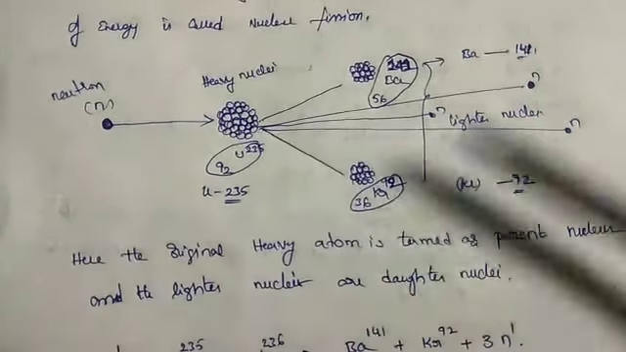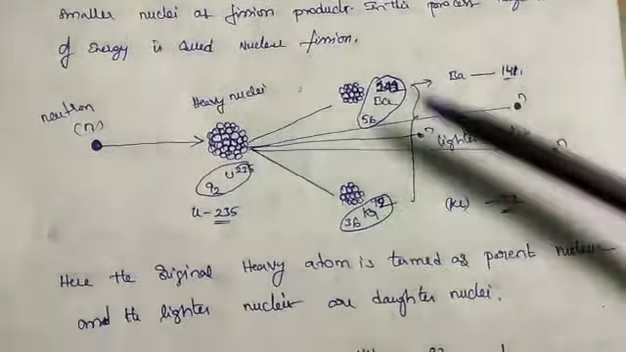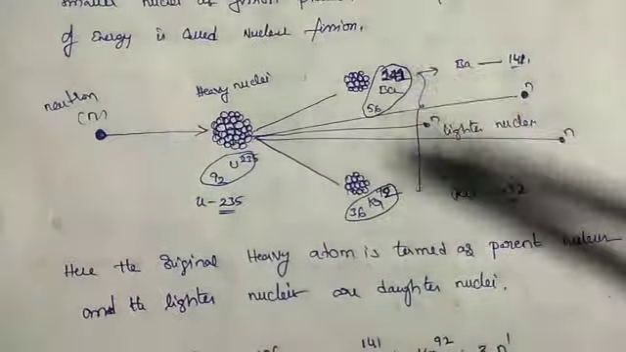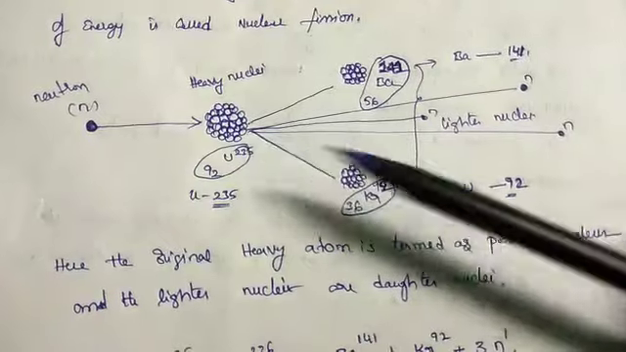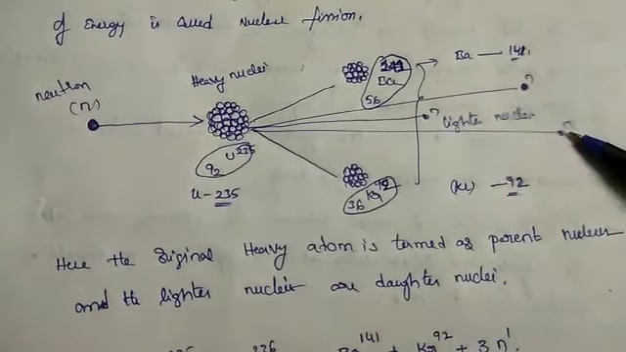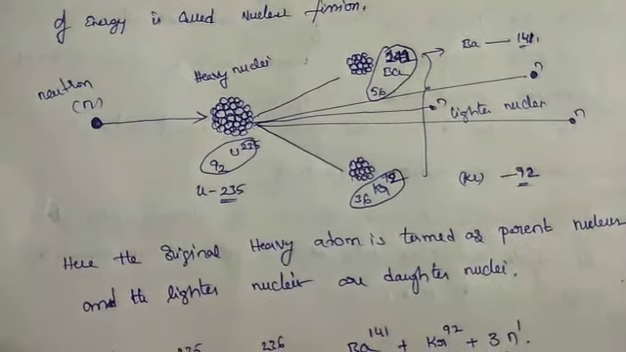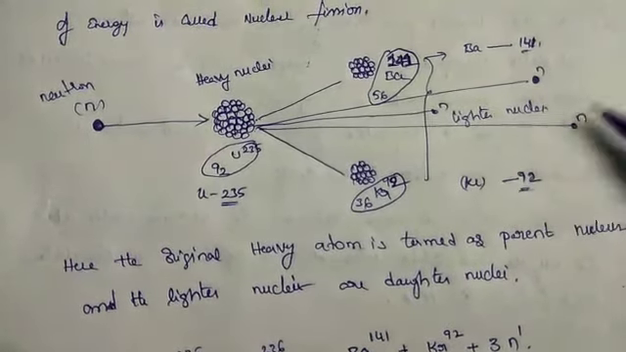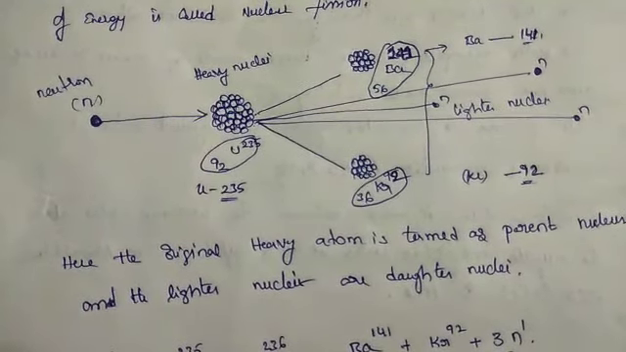The mass of the heavy nucleus is converted into two lighter nuclear atoms, but the sum of the two individual masses is not equal to uranium 235. The remaining is 3, that means here one neutron, and here one neutron. These 3 neutrons are released as energy, and again these 3 neutrons are bombarded on other uranium. It can proceed as a chain reaction.